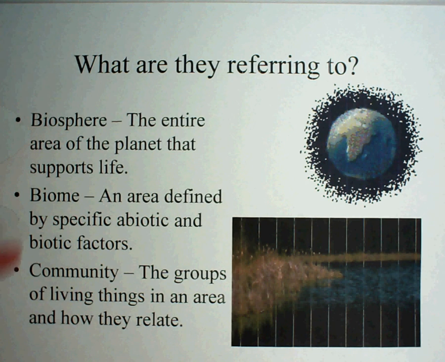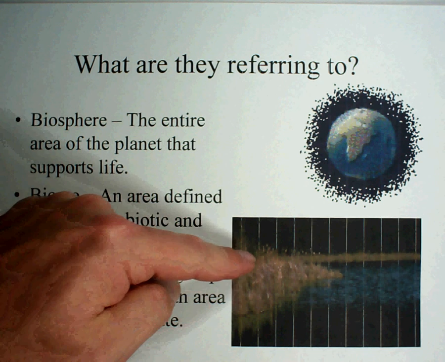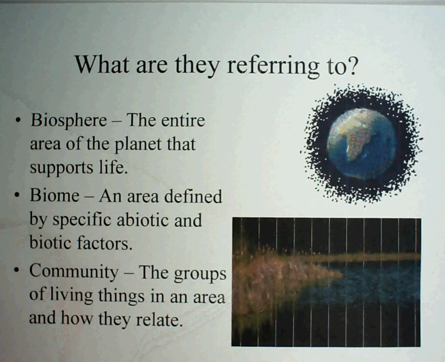And then within a biome you can have a community, groups of living things in an area and how they're related to one another. So you can tell from this picture here, this would look very similar to a place in Florida, maybe somewhere where I'd like to go fishing a little bit. You have water and you have the grasses that come up to the water, so you have all kinds of amphibians. You would have fish, you would have animals that would come up to the water to drink. That community and how they survive in that area are very important. And we're always interested in making sure that we protect these areas so the animals can actually live.